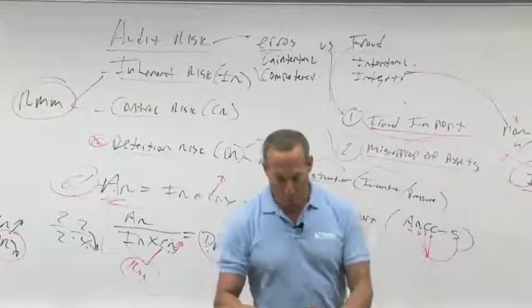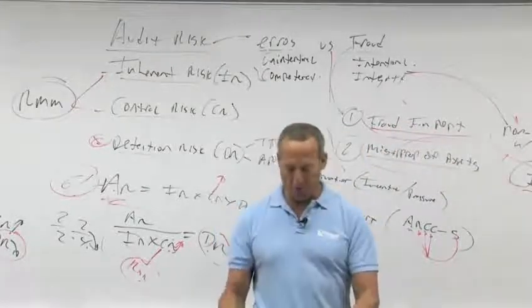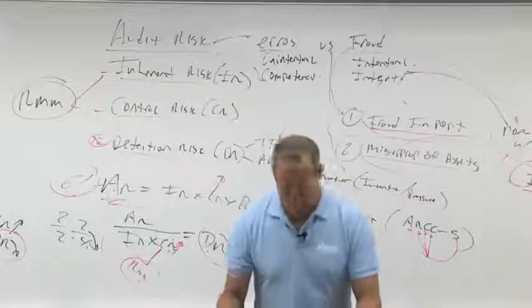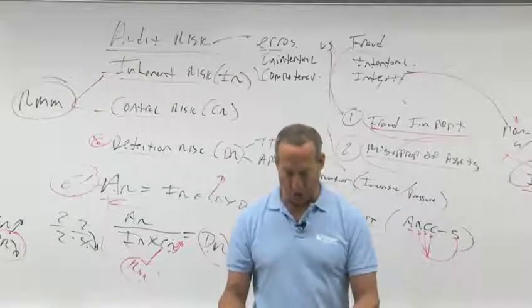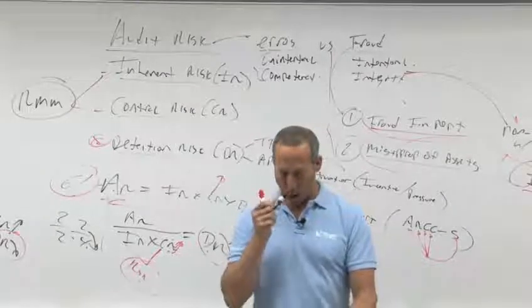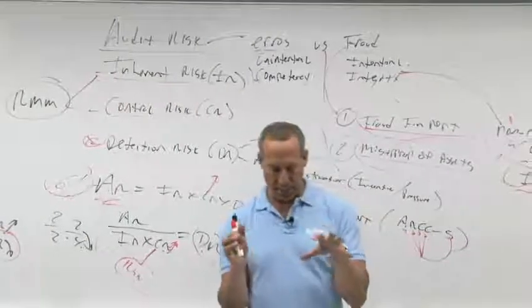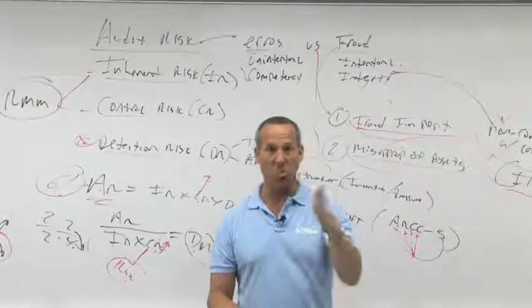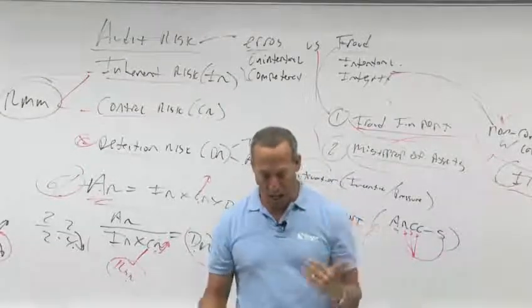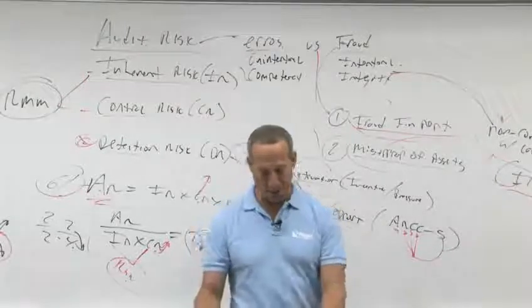Okay, it says motivation, incentive, or pressure. Threats to financial stability or profitability. It says decline in margins along with a high degree of competition or sales saturation. So what is the incentive or pressure? The incentive or pressure is there's a decline in your margins or there's a lot of competition. So your market, your industry is suffering. High vulnerability to rapid changes.